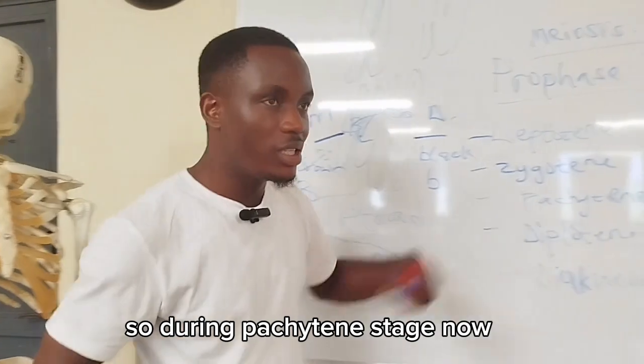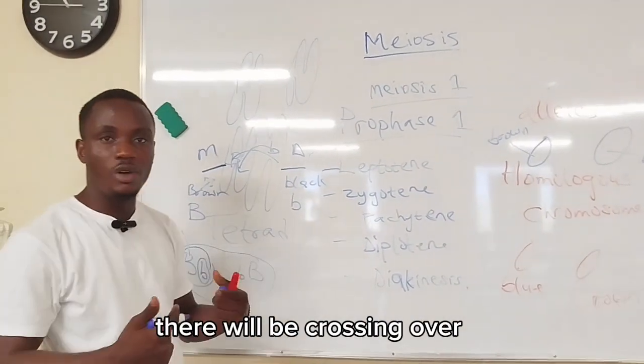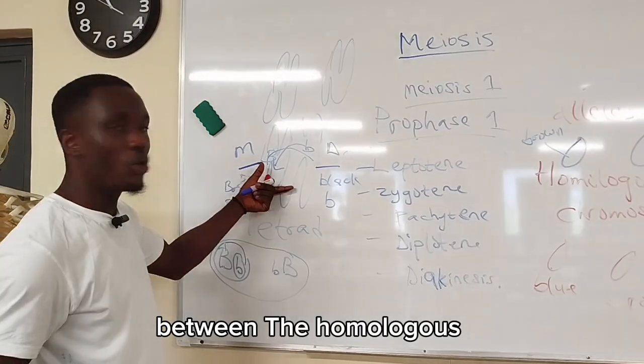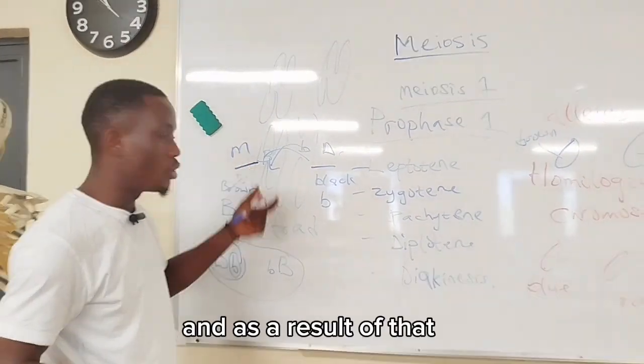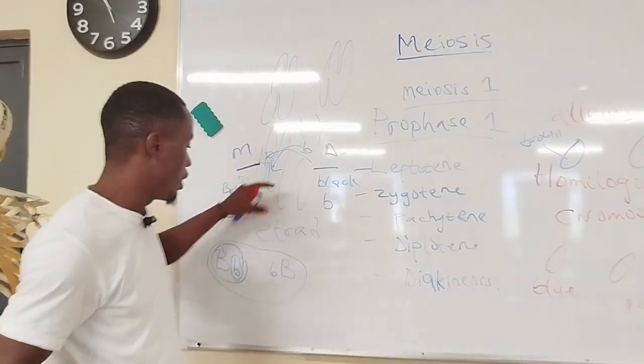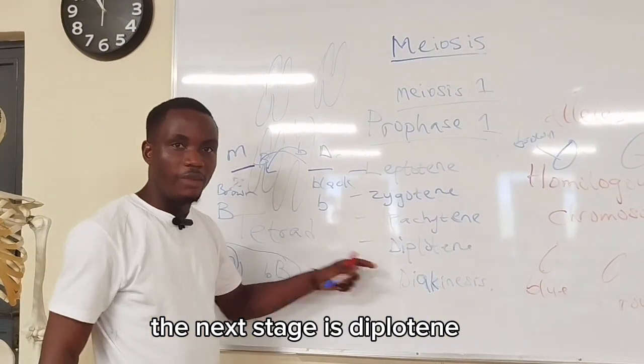So during the partition stage now, one of the things that will happen is that there will be crossing over, that is exchange of genetic constituents between the homologous chromosomes, and as a result of that, it will allow for genetic diversity. That's what happens during the partition stage. The next stage is diplotene.